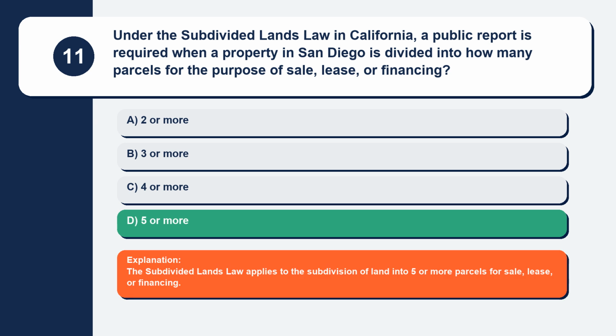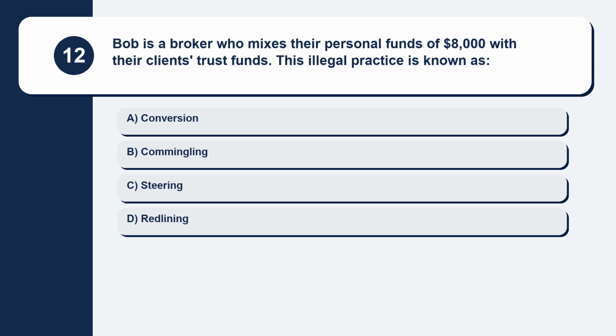Explanation: the subdivided lands law applies to the subdivision of land into 5 or more parcels for sale, lease, or financing. Question 12. Bob is a broker who mixes their personal funds of $8,000 with their clients' trust funds. This illegal practice is known as.